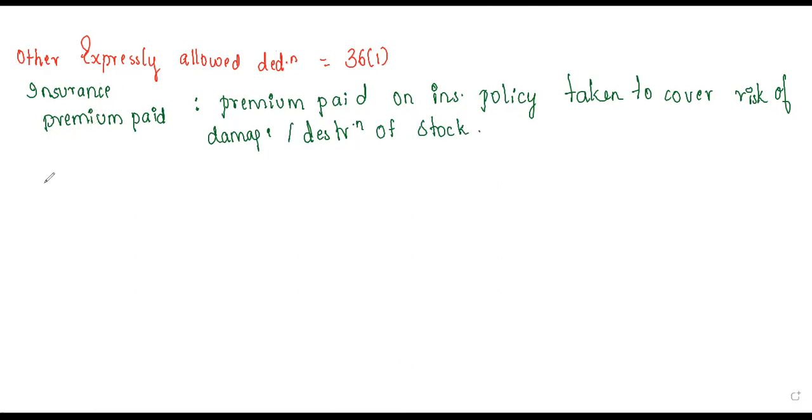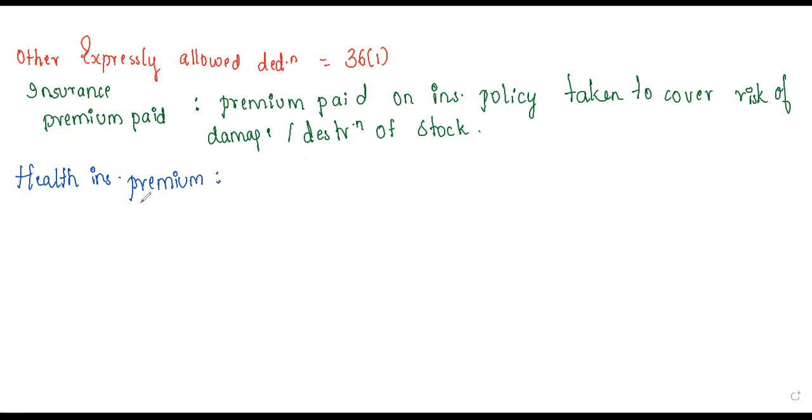And apart from this, we have health insurance premium. Usually here the premium will be paid by an employer for the employees, and that will be allowed as a deduction.